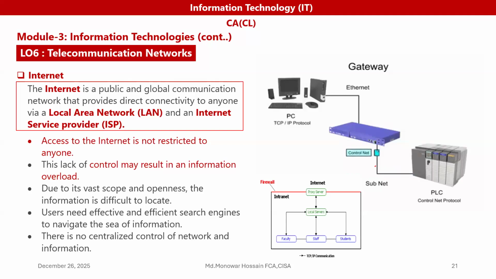The internet has a few negative things. That means access to the internet is not restricted to anyone. Anyone can enter the internet, and anyone can use the internet.